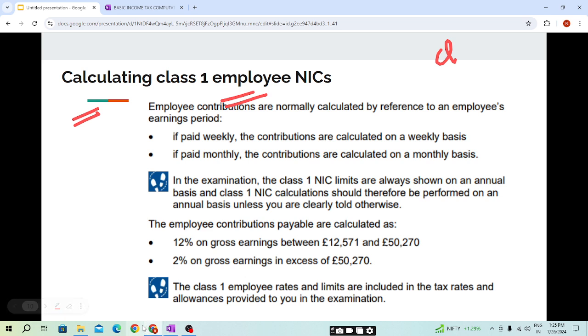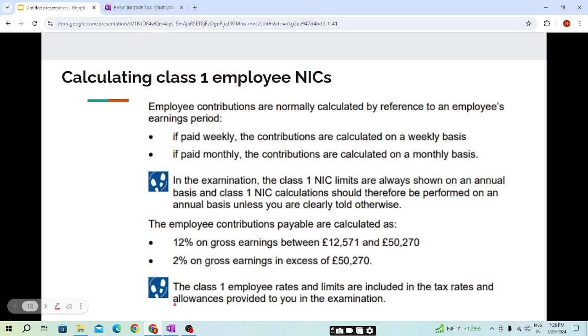So now, first calculating class 1 employee NIC. As we have seen, students, the contribution will be based on the gross earning which is more than the earnings limit, and the earning limit for the employee is 12,570 pounds, same as our PA. We had a personal allowance deduction under our income tax calculation, and the earning limit is the same. I hope this is clear.